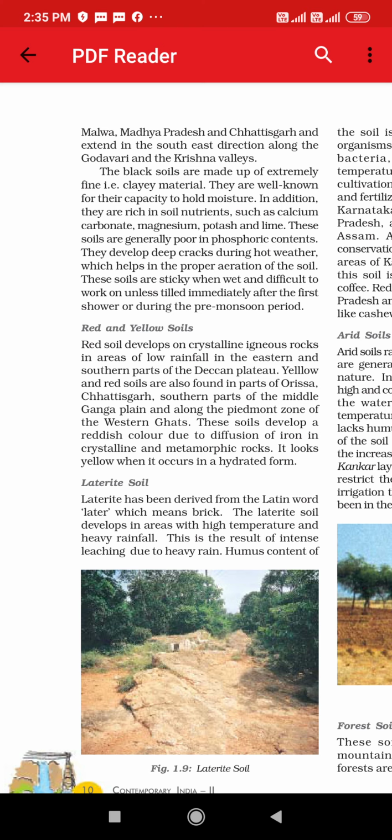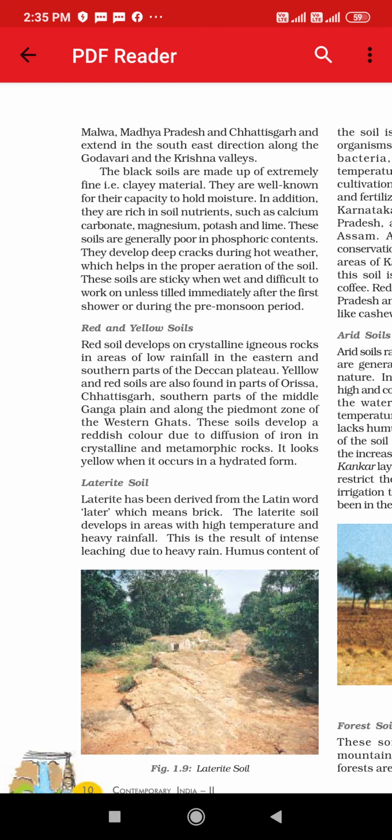They develop deep cracks during hot weather, as you can see in the picture given below. These cracks help in the proper aeration of the soil. These soils are sticky when wet and difficult to work on unless tilled immediately after the first shower or during the pre-monsoon period. This means when the first shower appears, you have to till it quickly.